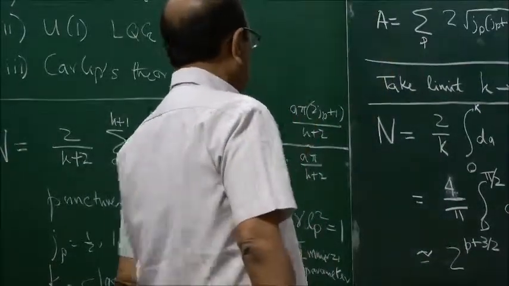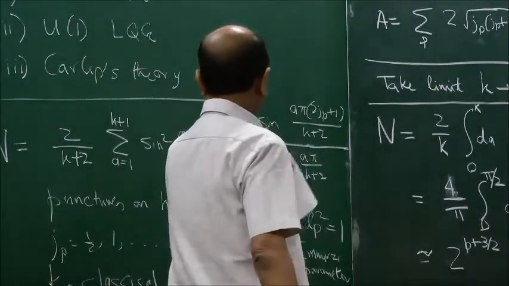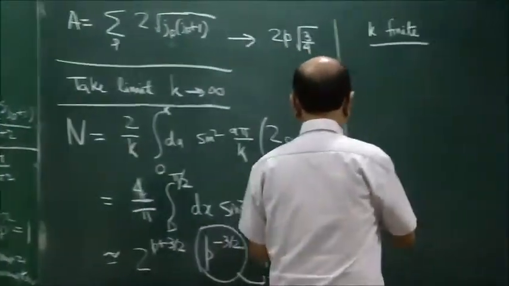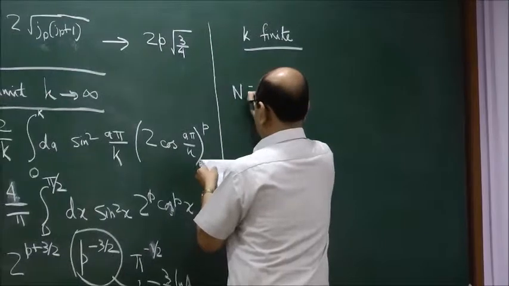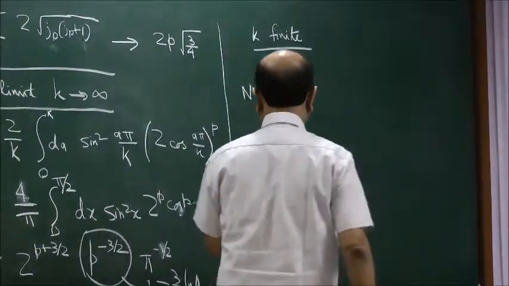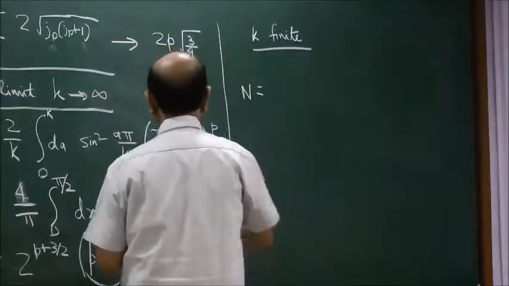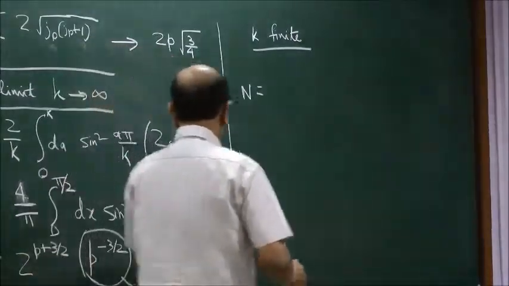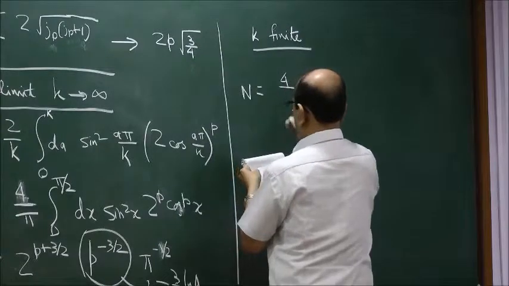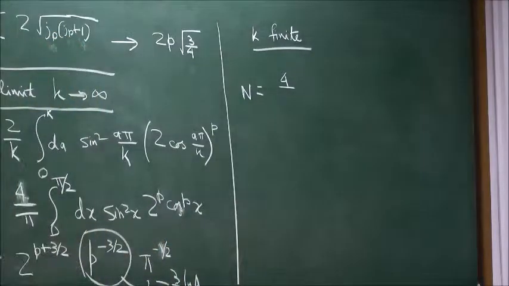Okay, suppose we keep K finite and try to see what happens. Once again we put JP equal to half, and in that case we see that N is equal to... okay, I shall once again assume that K is large. K is finite, but K can be taken to be large, not going to infinity, so I shall replace K plus 2 by K. So it is 4 by... well, no, not yet 4. I have to explain why I am writing 4.